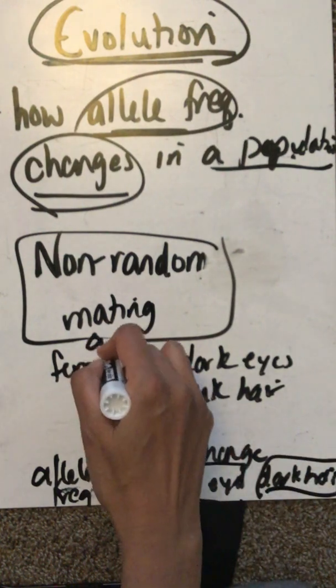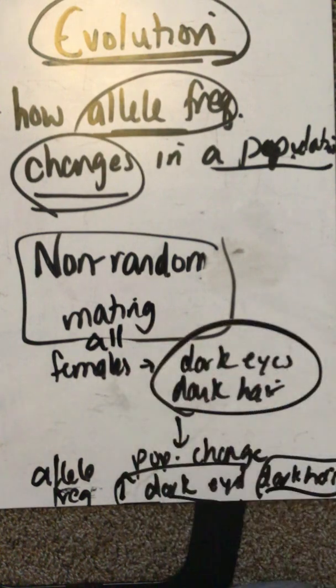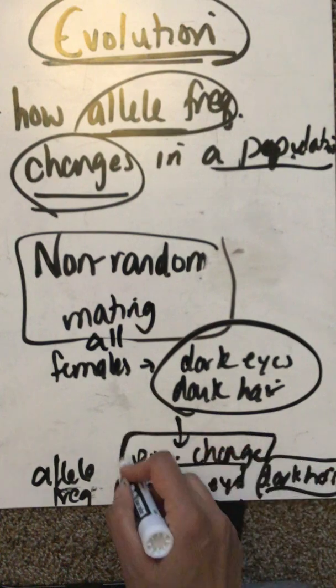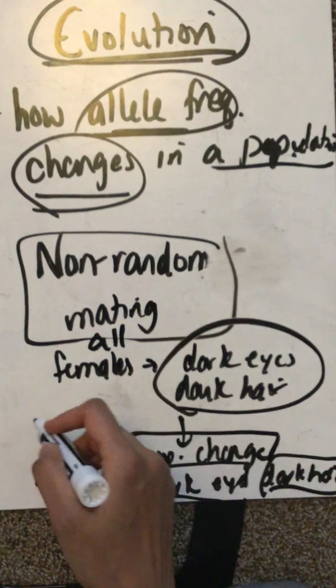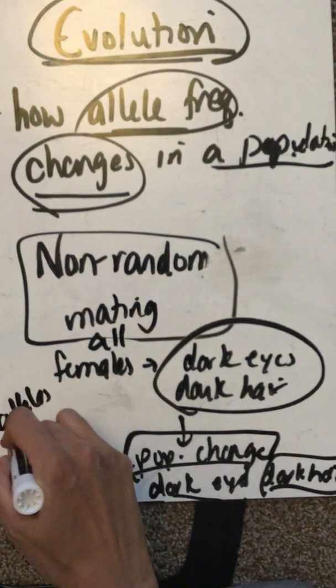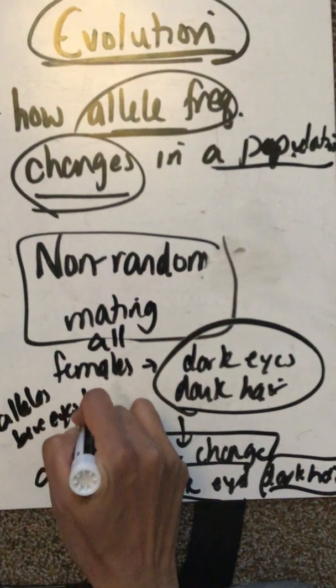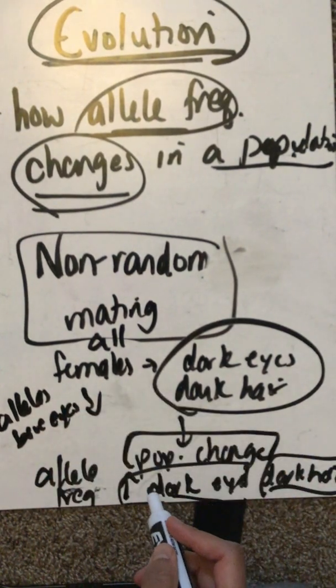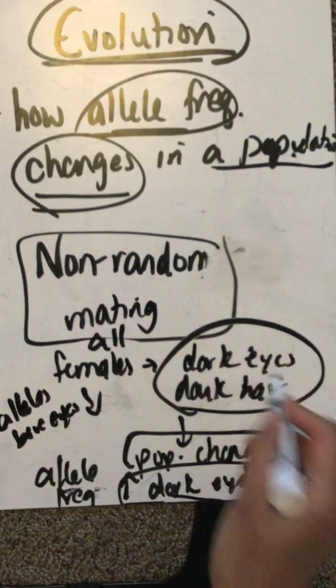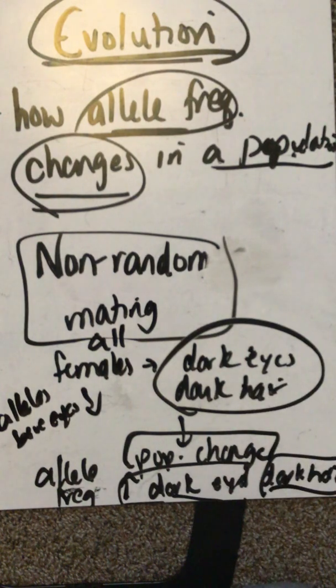If all females on this planet decided just to mate with somebody with dark hair and dark eyes, the population changes. Eventually, you're going to see certain alleles like blue eyes go down. That allele frequency will go down as we select for these traits. And that is evolution.